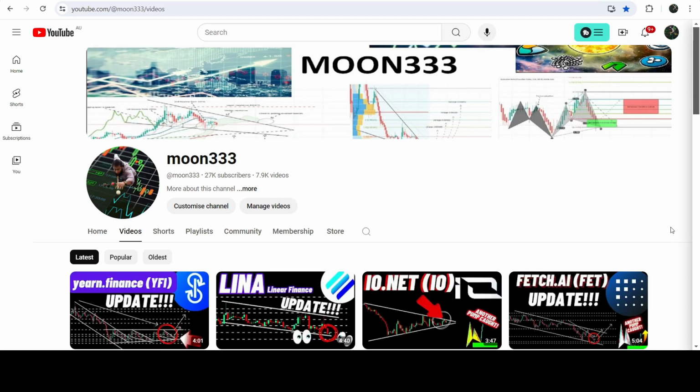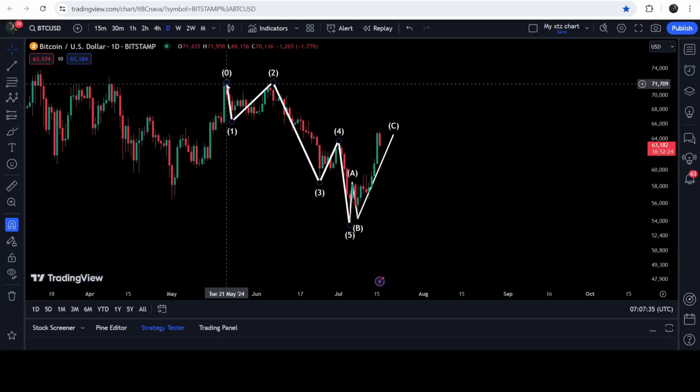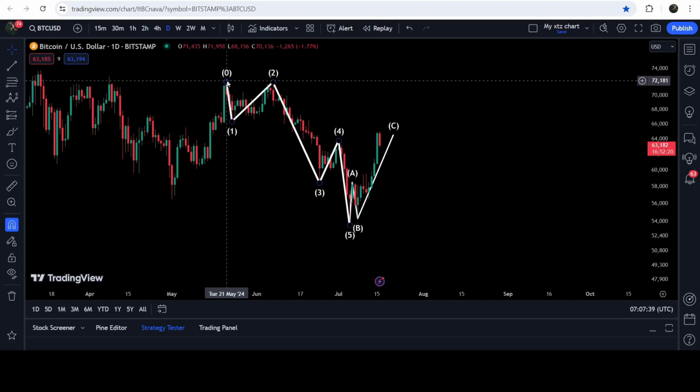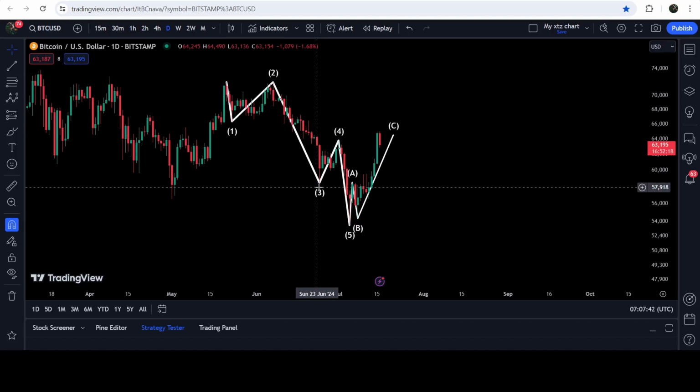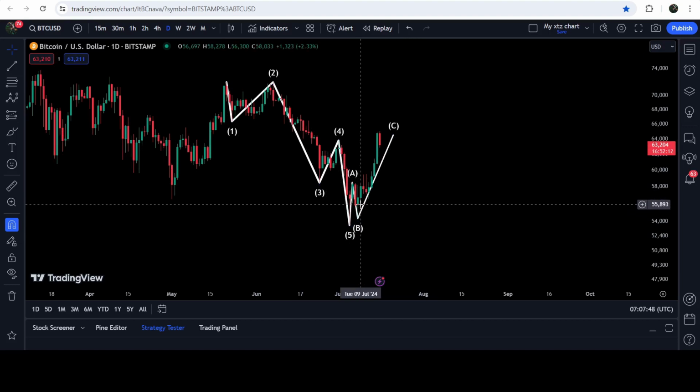As in my earlier videos, I was showing you this Elliott wave structure on the daily time frame chart. This was the impulsive wave 1. Then we have the correction wave 2 that did not retrace more than 100% of wave 1. Then we had the longest wave 3. Then we had the correction wave 4, and wave 5. And I was telling you that now there can be two probabilities.